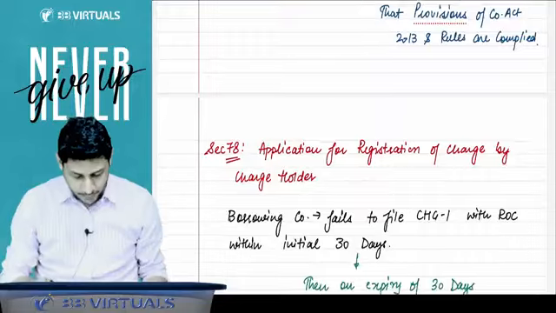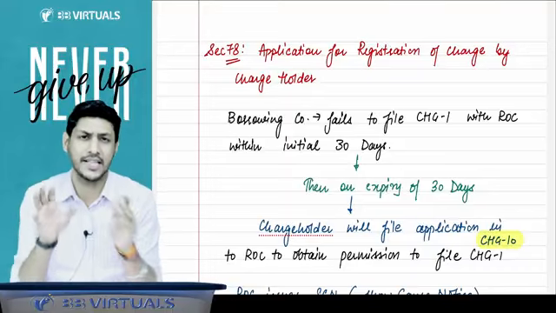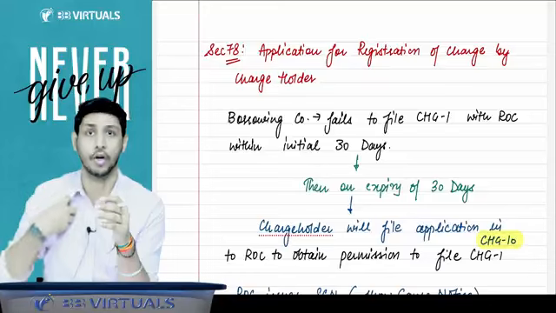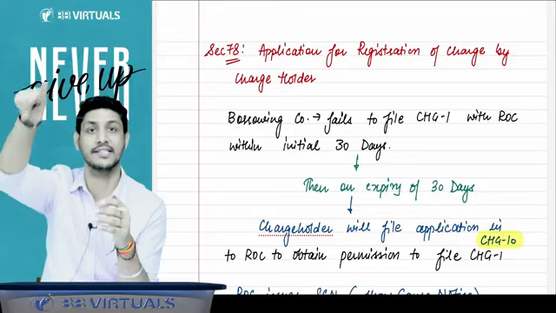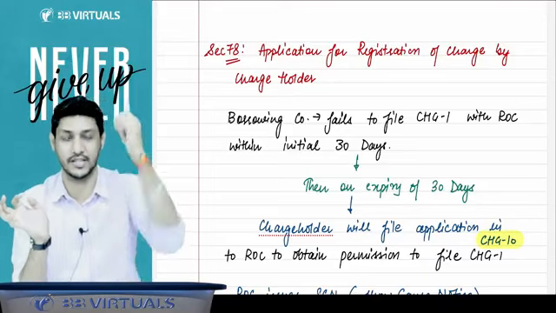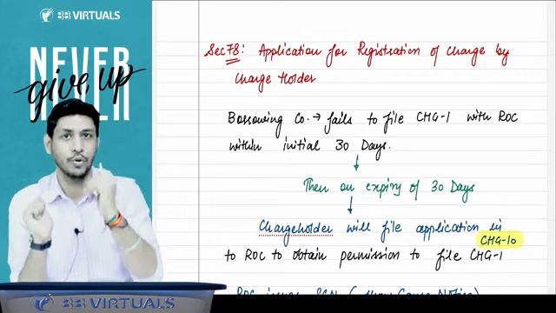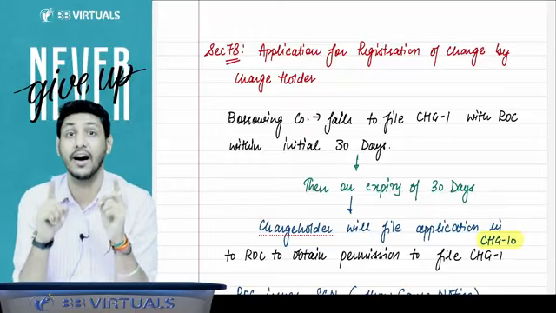Now there is one more section which is very interesting, section number 78. Section 77 imposes a duty on the borrower: you have taken the loan, you have created a charge, you should file CHG1 with the ROC and get that charge registered. But just understand, if this charge does not get registered, then who will be at the ultimate loss?